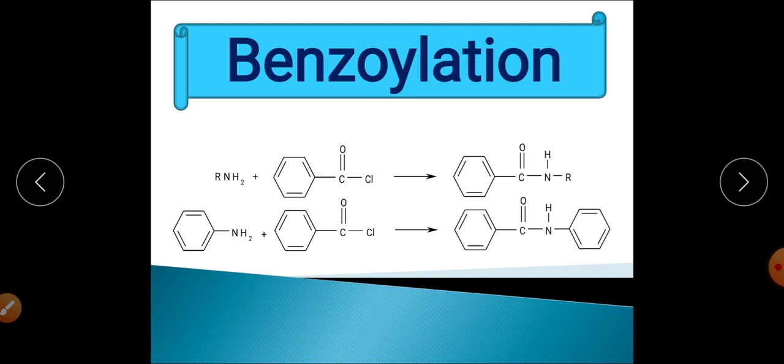Similarly, if we specifically have a reaction between an amine and benzoyl chloride, the reaction will be called the benzoylation reaction, because the benzoyl group is introduced at the amine, and that's why a specific name is used instead of the common name, acylation reaction.